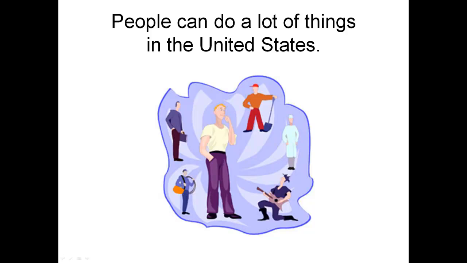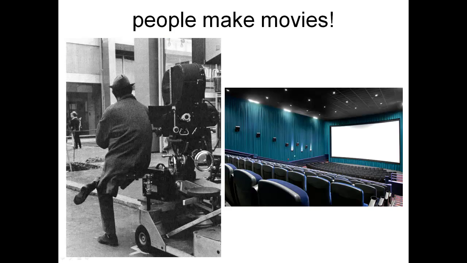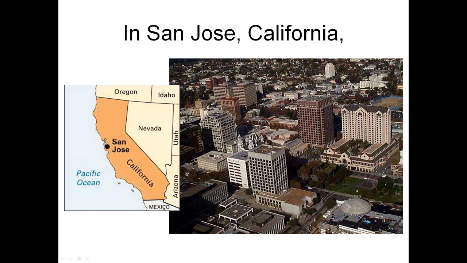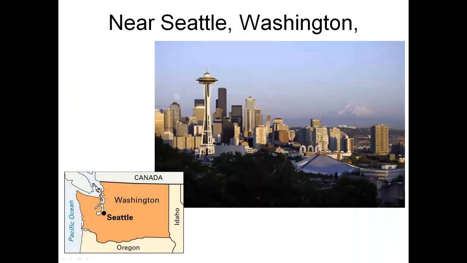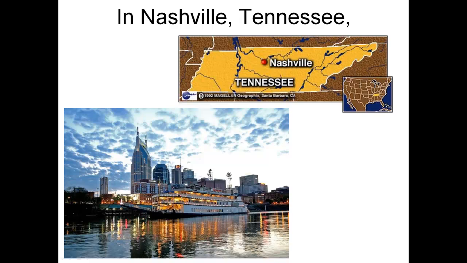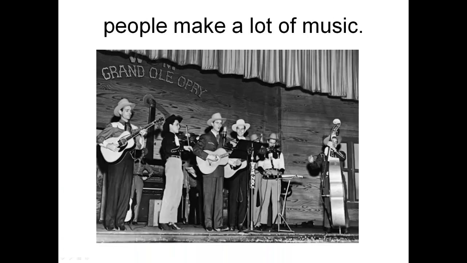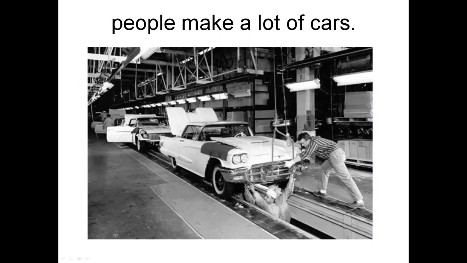People can do a lot of things in the United States. In Los Angeles, California, people make movies. In San Jose, California, people make software for computers. Near Seattle, Washington, people make big airplanes. In Nashville, Tennessee, people make a lot of music. In Detroit, Michigan, people make a lot of cars.